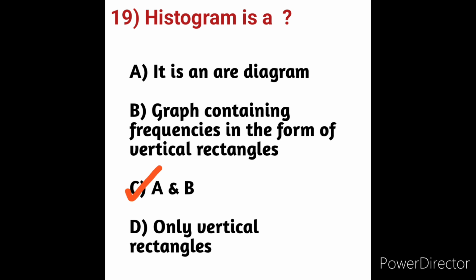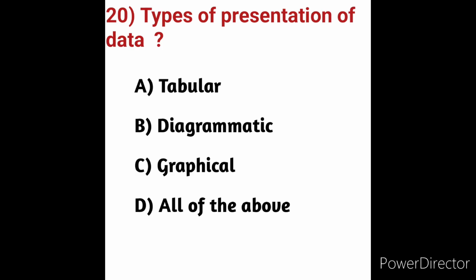Next we will move on to question number 20. Types of presentation of data. What are the types of presentation of data? We will see the options here. Option A, tabular. Option B, diagrammatic. Option C, graphical. Option D, all of the above.